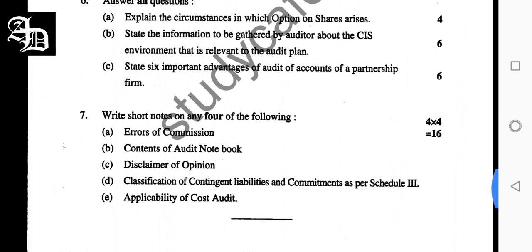And then if you talk about state 6 important advantages of audit of accounts of partnership. So here you can write broadly, this is a generic question, but you can write audited accounts provide convenience and reliability, that the partners have settled their accounts accordingly, and on the retirement or the death of the partner, audited accounts are very much important, and they serve as reliable evidence. And audited statements of accounts are relied upon by the bank as well, when advancing loans to the partners or to the business.